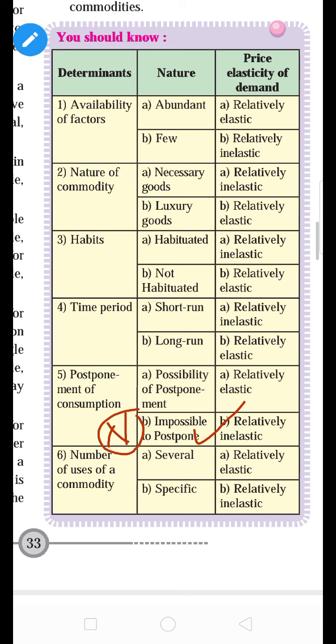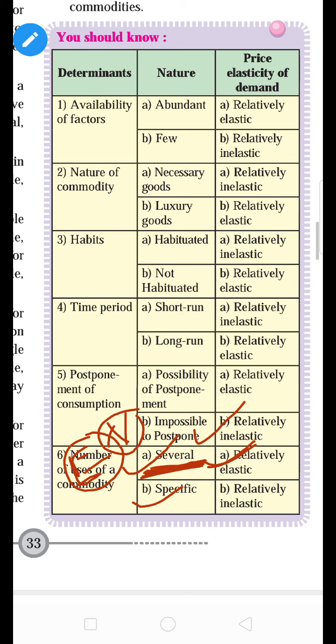Next, the number of uses of the commodity. Some commodities have several uses and some have specific uses or one-time use. Commodities which have several uses will have relatively elastic demand. We can see the example of a commodity which has many uses, for example electricity. Electricity is a composite demand, and the demand for electricity is relatively elastic. It means a small change in price brings a large change in demand.